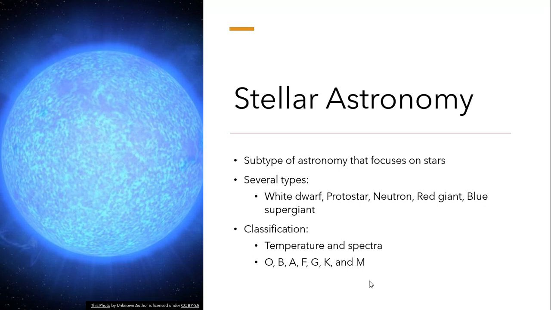I also studied stellar astronomy, which is a subtype that focuses on stars. As you might know, there's several types, including white dwarfs and blue supergiants, which is what you can see on the left. Stars are classified in an alphabetical system based on their temperature and spectra, or the types of elements that stars absorb.